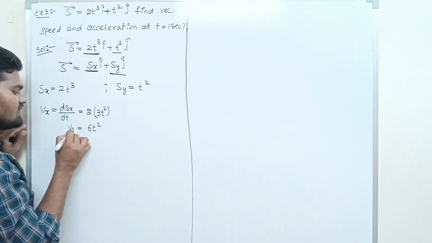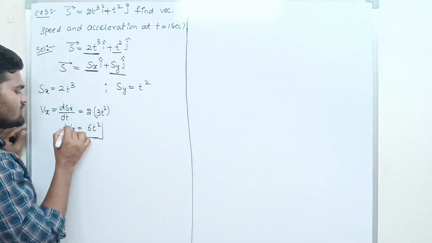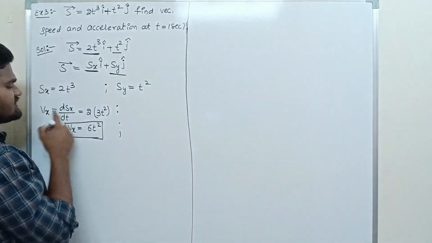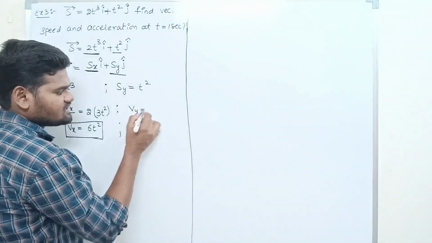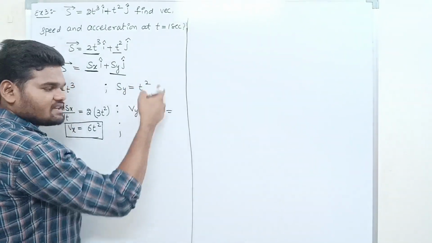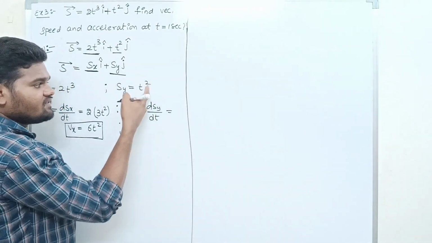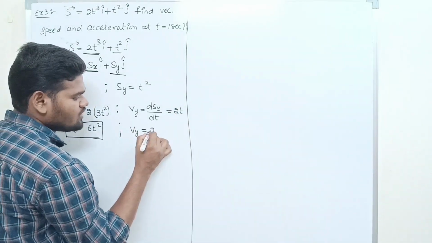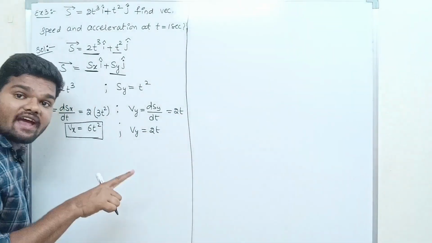This is Vx. Next, Vy. What is Vy? dsy by dt. Differentiating this equation, the differentiation of t square gives 2t. So Vy is equal to 2t.